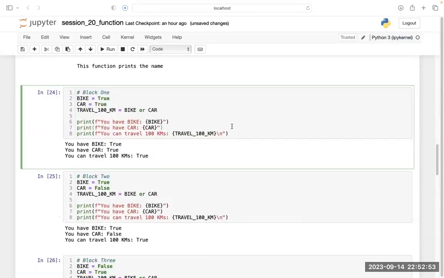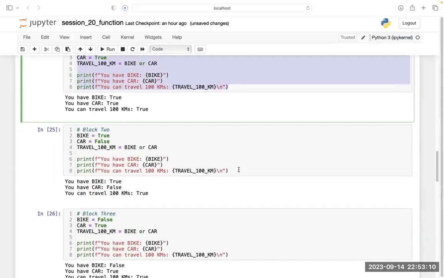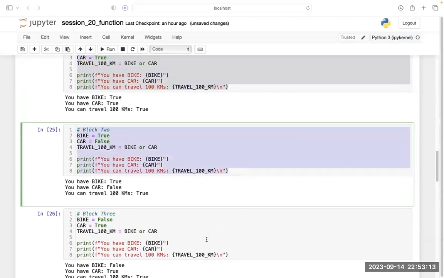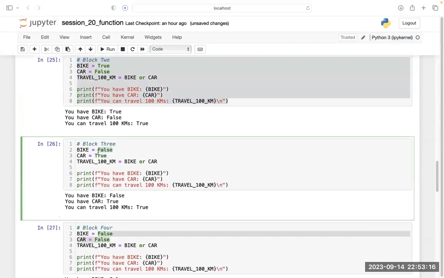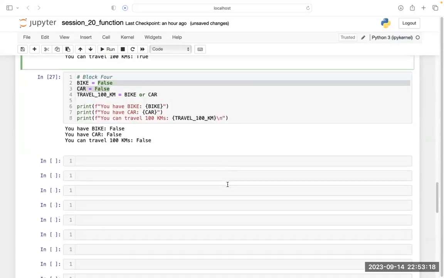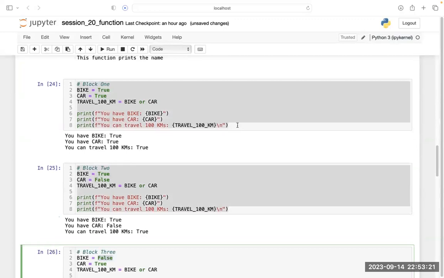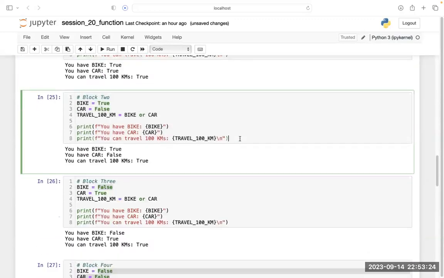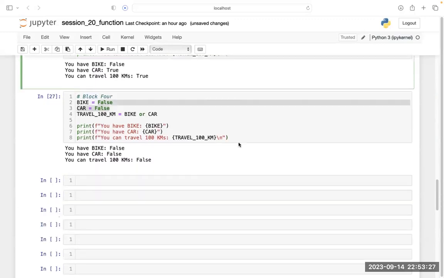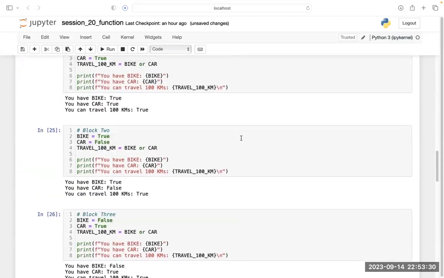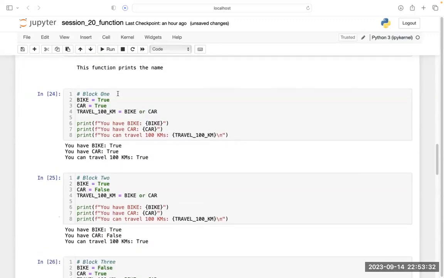So see, every time I want this kind of output, but I want the value of true and false to get changed. So you can see we have to write this much code every time. Simply to change the value of true and false, I have to write the same block of code 4 times. This is my first block of code, this is my second, this is my third, this is my fourth. And in all those 4 blocks of code, nothing is getting changed except this true and false.